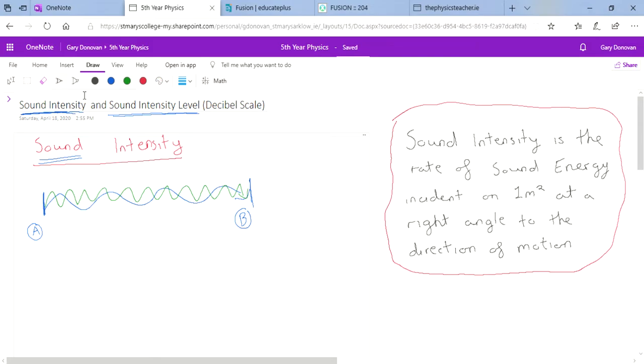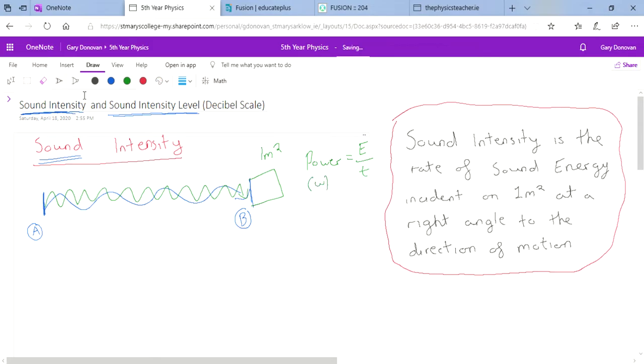So sound intensity is the measure of how much energy is falling on 1 meter squared per unit time. And by per unit time I mean per second. Now, we already know that energy per second is known as power. Power is the amount of energy per unit time, per second, and the unit of power is watts.